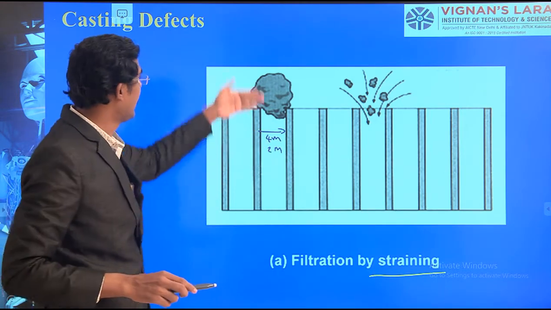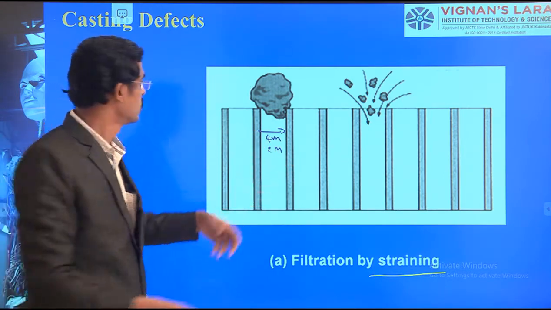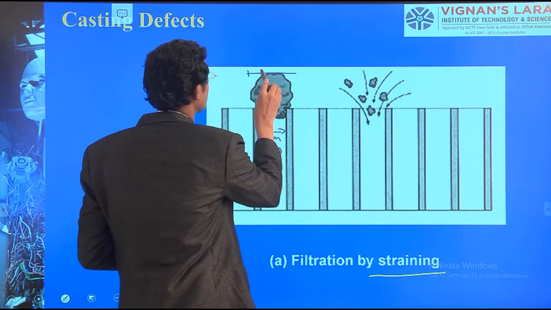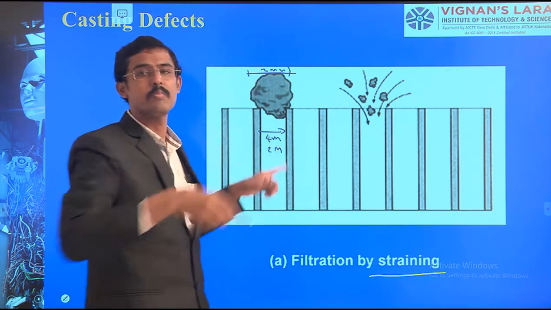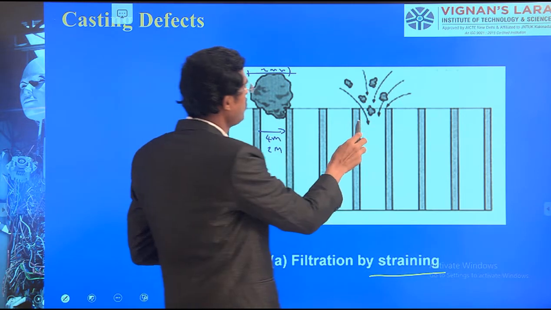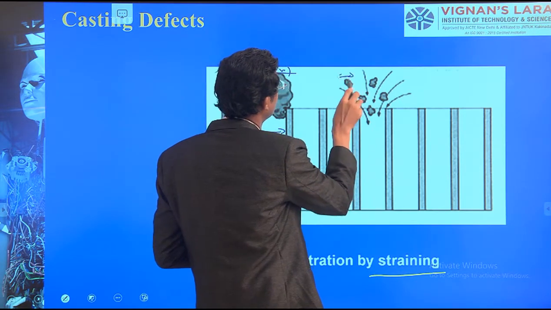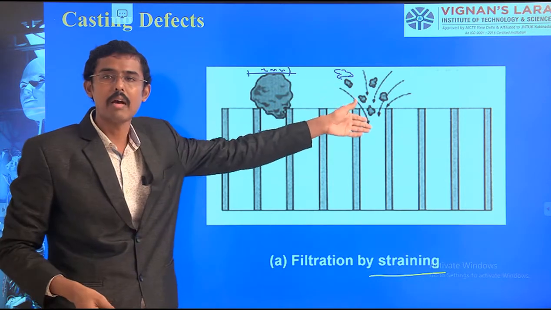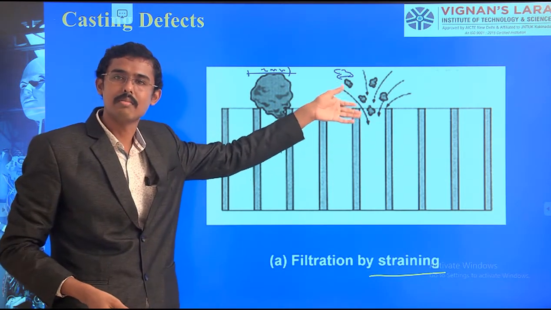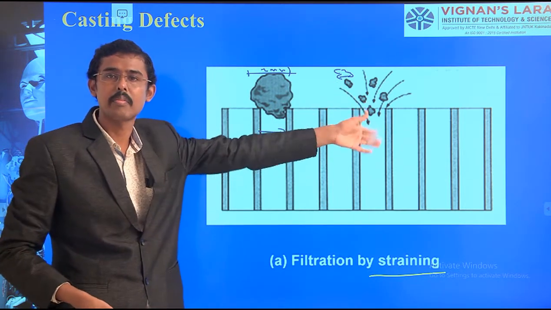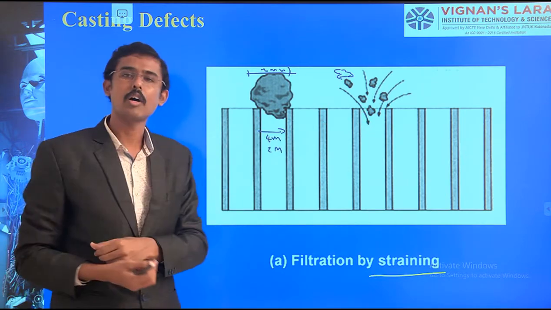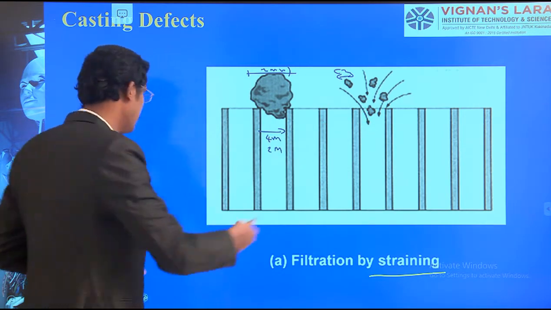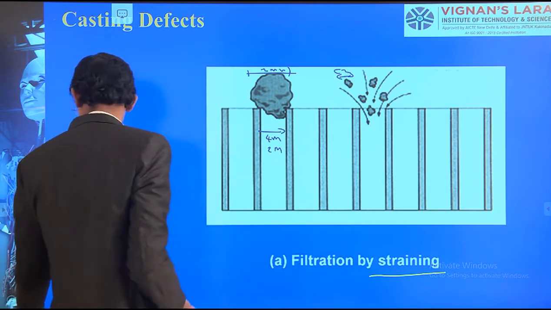If the impurity is larger than 2, it won't come down. If it is less than 2, then it comes down. This way I am allowing it, as it won't cause much defect on the casting. I am permitting that, but not this one. Likewise we can filter by the straining treatment.